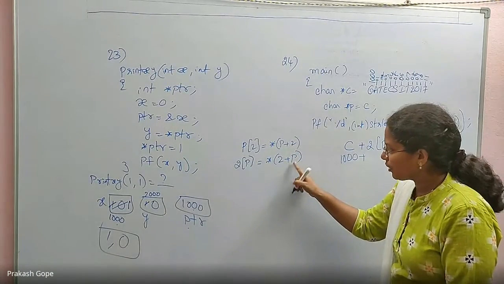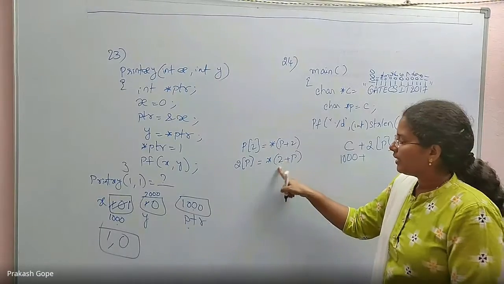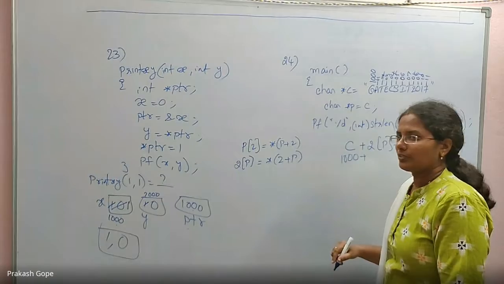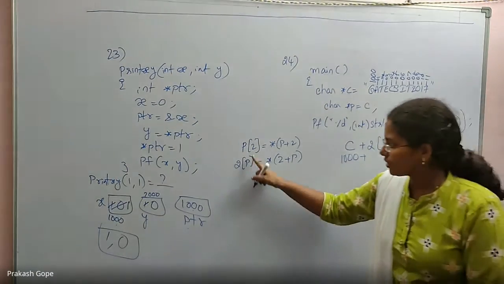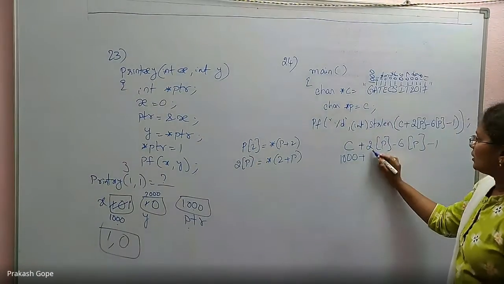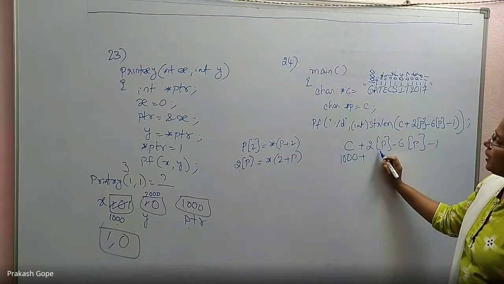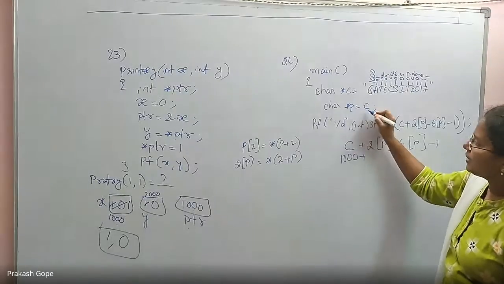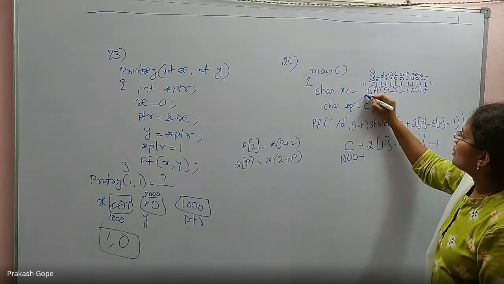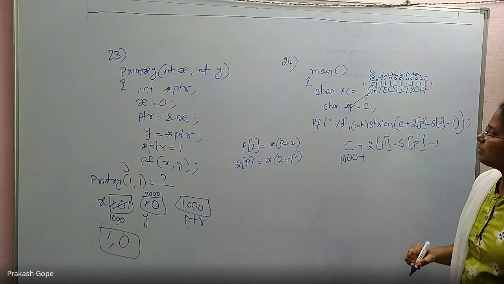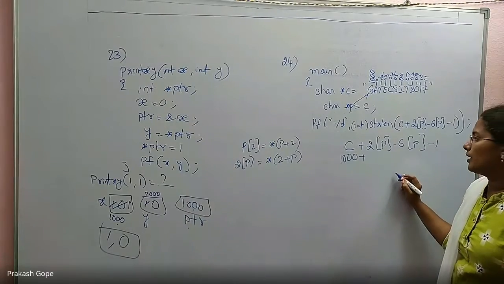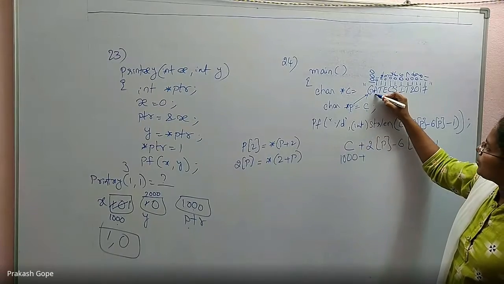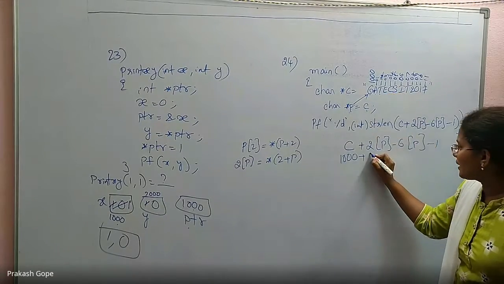Because it's a pointer, an integer gets added to the pointer. After that, as per that, it jumps and then dereferences the contents. So this way or this way, both are the same. So this is p of 2. What is p of 2? Both p and c are pointing to the same thing, because c is maintained in p. So c is also the first character's address, p is also the first character's address, 1000 only. So p of 2 or c of 2 are both the same. This is p of 0, p of 1, p of 2 is character T.